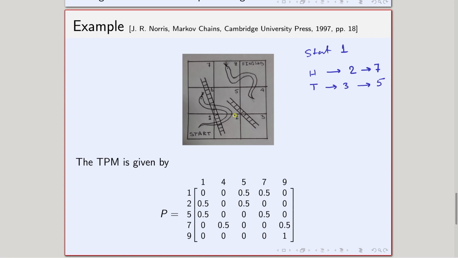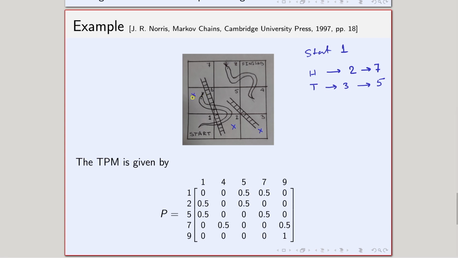So that means that at 2 and 3, I cannot stop at any time. At the foot of the ladder, we will not stop. So these 2 states I do not need to consider. Similarly, at the head of the snake, I will not stop. If I land on the head of the snake, I have to slide down.